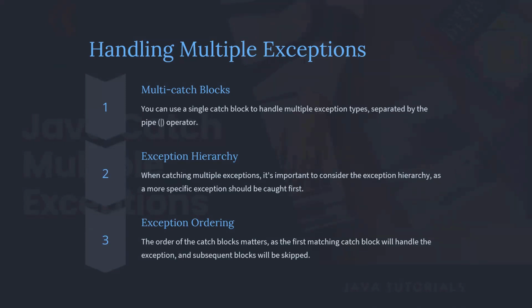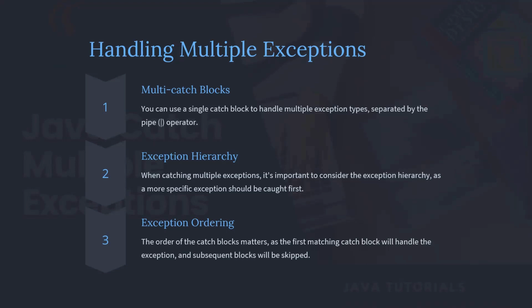In previous versions, we used to use the pipe operator to represent multiple exceptions in one catch block. But to make your program more robust, you can use multiple catch blocks, giving the multiple exceptions that may occur in certain blocks and all.